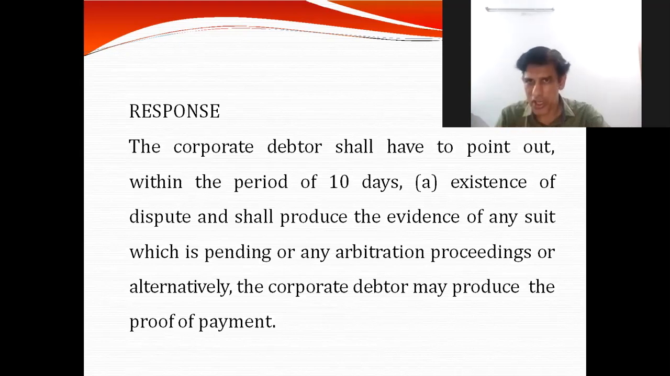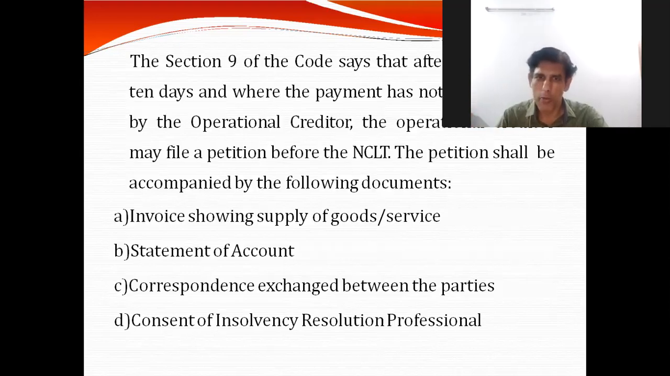So maybe the bank statement or any proof, or the receipt received from the operational creditor, showing that the amount has been received. So either they have to prove the existence of a dispute, or they have to prove that the payment has been made. That response may come in. And if the response does not come in, that means the operational creditor has the right to go and file a case against the corporate debtor.